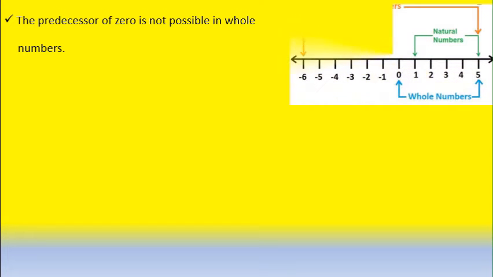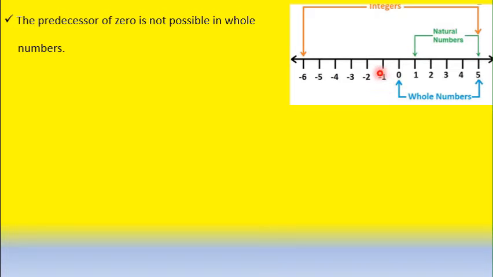Very good. The predecessor of 0 is not possible in whole numbers. See this picture. In this picture, clearly it is given, natural numbers start from 1 and the whole numbers start from 0. Here in this number line, clearly it is understood that the predecessor of 0 is -1.